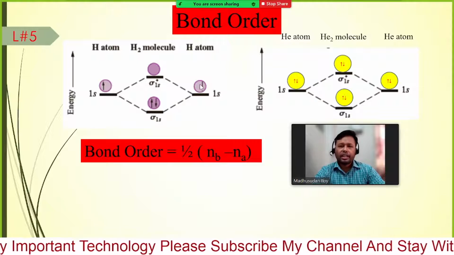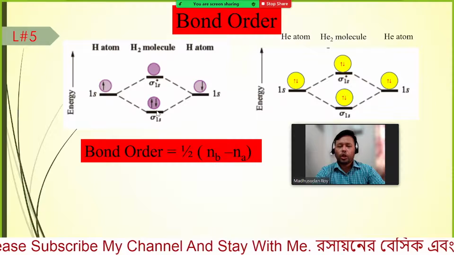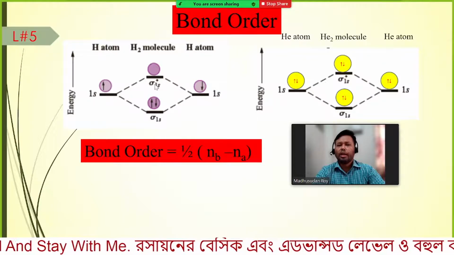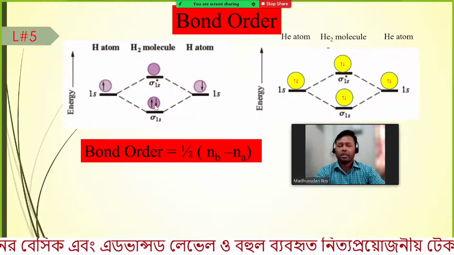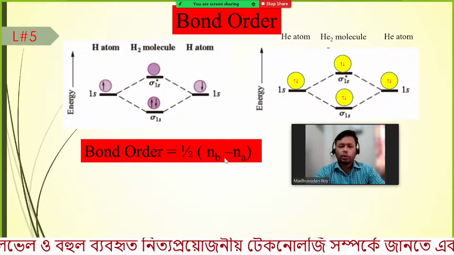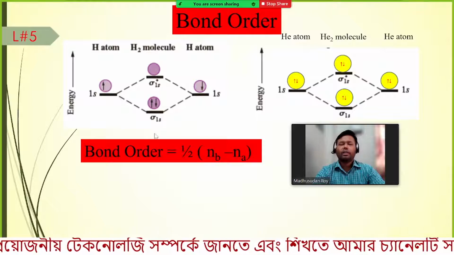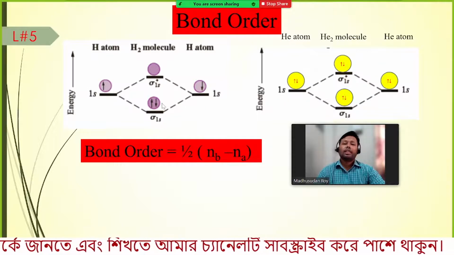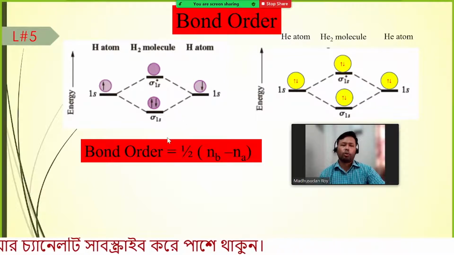So this electron comes here and this electron comes here to form the molecular orbital, and this is the bonding orbital. So the number of electrons in the bonding orbital is 2, and the number of electrons in the antibonding orbital is 0. So half into 2 minus 0 equals 1. Overall we get 1. So it has a bond order of 1, and this molecule can exist in nature, or this type of molecule can be formed.